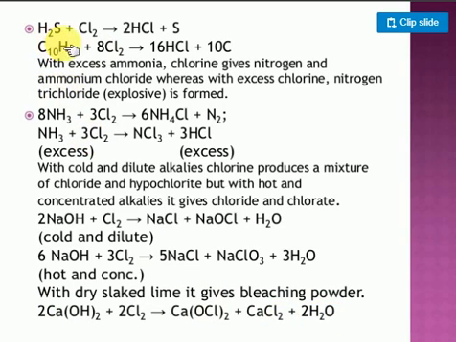Once again I am saying here, chlorine is the strongest oxidizing agent. It will react with hydrogen sulfide. It gives hydrochloric acid along with sulfur. Whenever hydrocarbons react with chlorine, they form hydrochloric acid and carbon only. When chlorine reacts with ammonia, they form ammonium chloride and nitrogen gas. Just consider two conditions: if you take excess ammonia, or if you take excess chlorine. If you take excess chlorine, the nitrogen trichloride, NCl3, will come here.